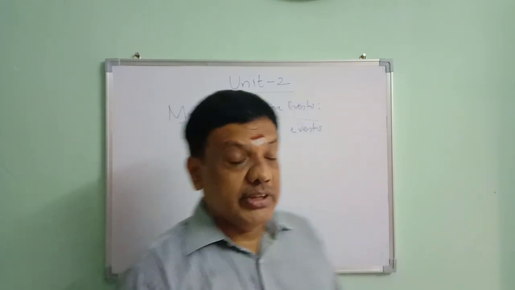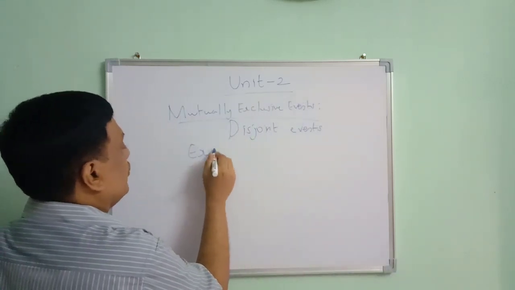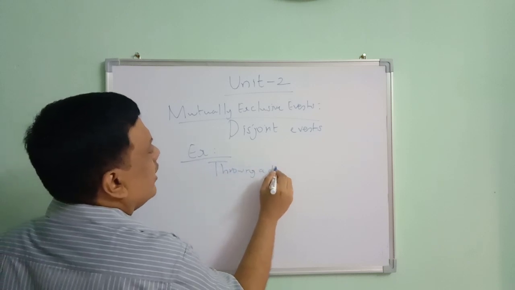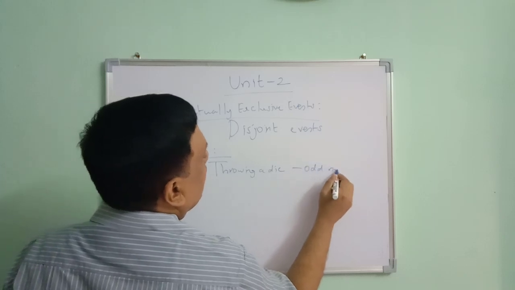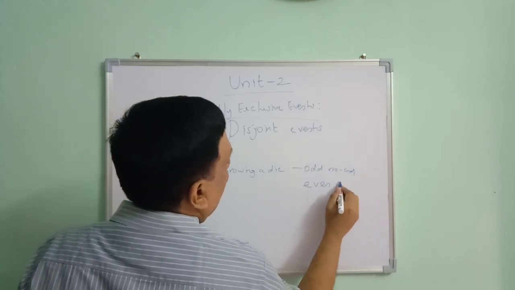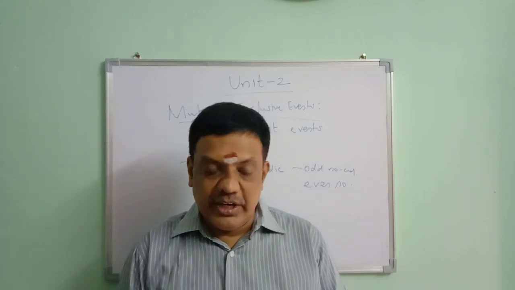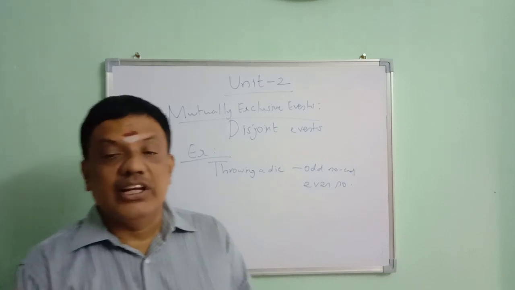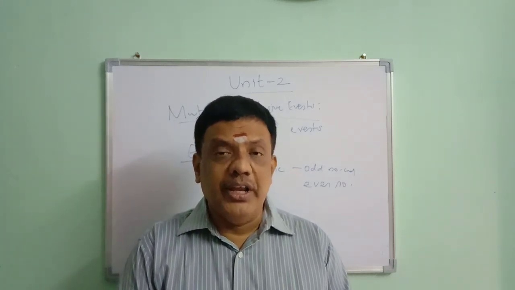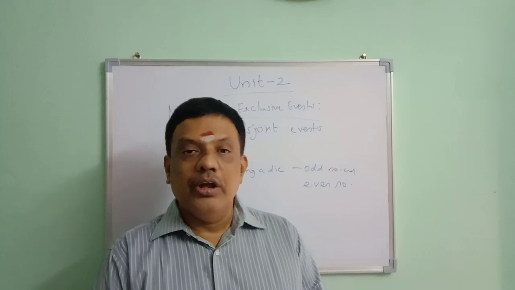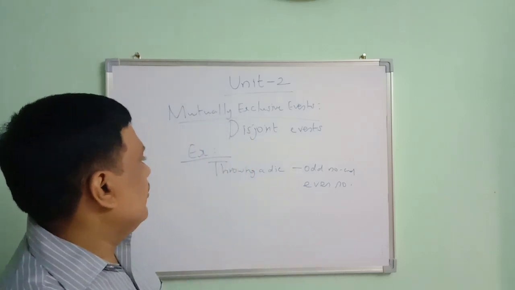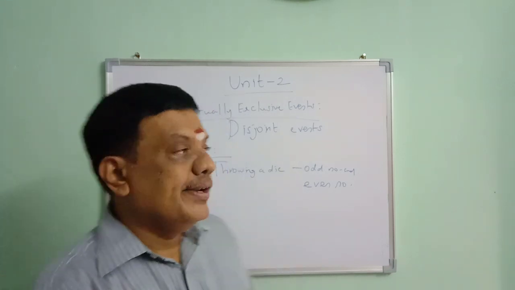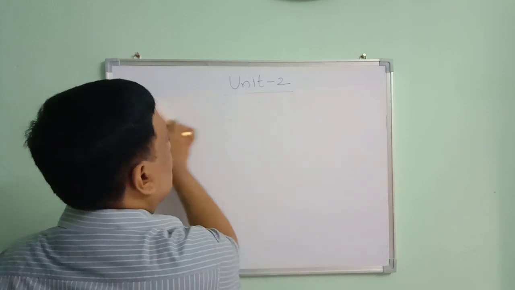So again, let us see an example for mutually exclusive. In throwing a die, occurrence of an odd number and an even number are mutually exclusive events. When an odd number occurs, an even number does not occur. They are mutually exclusive. They have nothing in common. In tossing a coin, occurrence of head and tail are mutually exclusive events. So this is an example of mutually exclusive events. The addition theorem of probability says this applies when they are not mutually exclusive events.